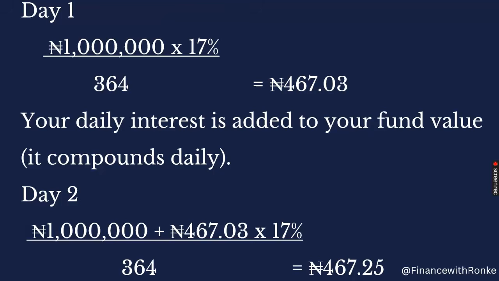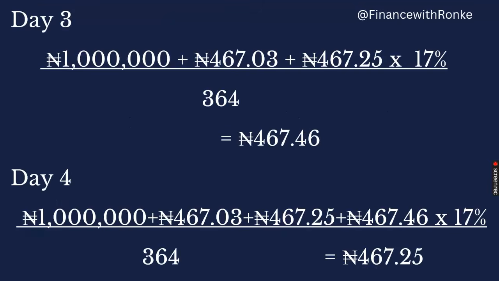So for day two, which is the 2nd of January, the interest you earned a day before will now be added to your 1 million naira, which is still your initial capital, and then times 17%. So you now say 1 million naira plus 467 naira times 17%. So for day two, you are going to earn interest of 467.25, and it goes on. On day three, the interest from day one plus the interest from day two and the 1 million naira you invested will now be your new capital, then times the 17%, which is the interest rate, over 364. So you are going to earn 467.4.